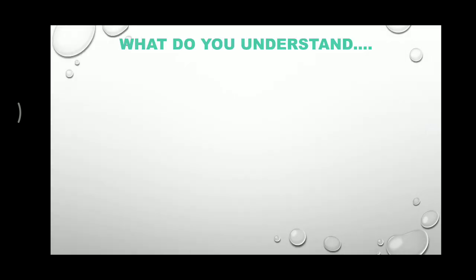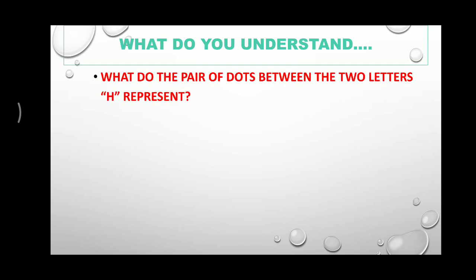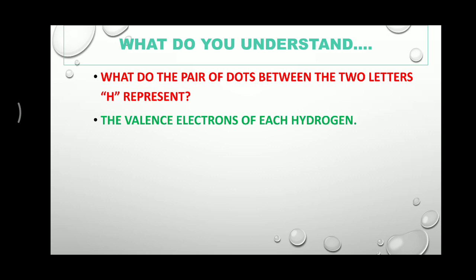And the next slide is related to the concept you understand using these 2 examples. So here are some questions and answers related to this topic. The very first question is: what does the pair of dots between the 2 letters H represent? In the previous image you see that in 2 atoms H and H there are 2 dots. These 2 dots are the valence electrons of the hydrogen atoms, because a hydrogen atom has only 1 electron and this electron is a valence electron. So the answer is the valence electron of each hydrogen.